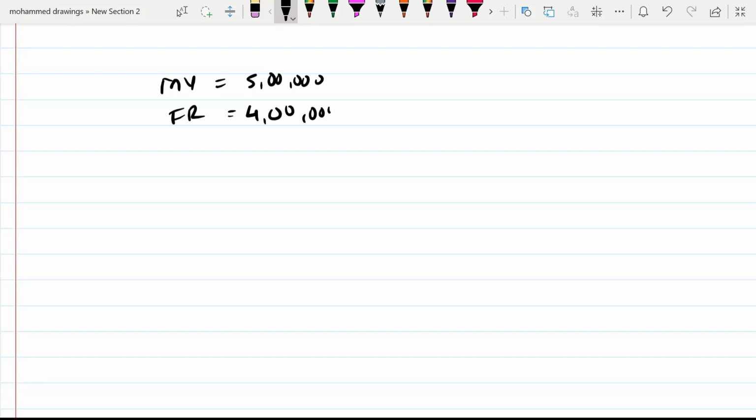Now let us discuss another situation. Now assume that your municipal valuation of the house is 5 lakh, fair rent is 4 lakh. From these two values, again you have to take the higher value. So your answer is 5 lakh. Now you have to make a comparison with SR. Let us say SR is 3,50,000.